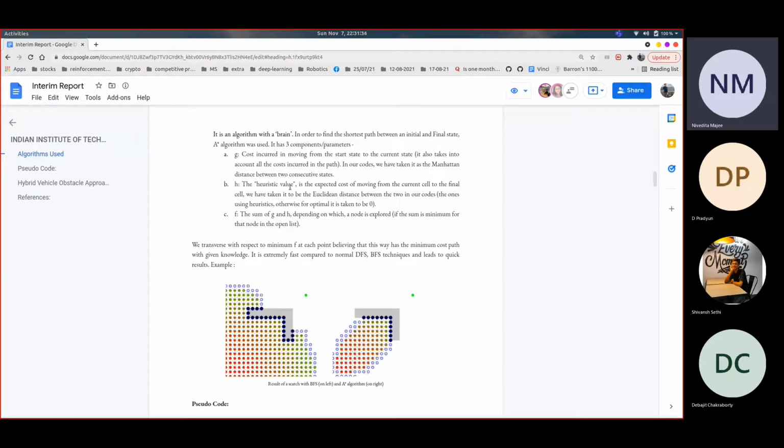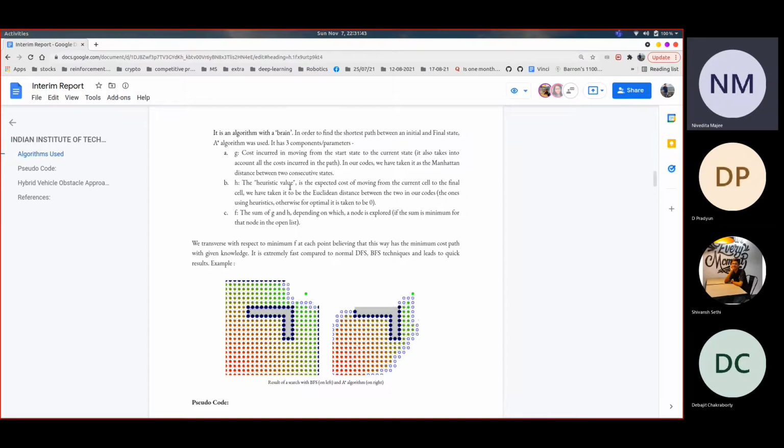The calculation of h(n) can be done in various ways. The Manhattan distance from node n to the goal is often used. If h(n) is equal to 0, A-star becomes Dijkstra's algorithm, which is guaranteed to find the shortest path. Using a good heuristic is important in determining the performance of A-star.